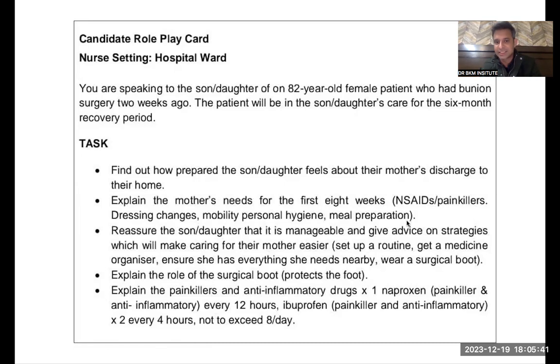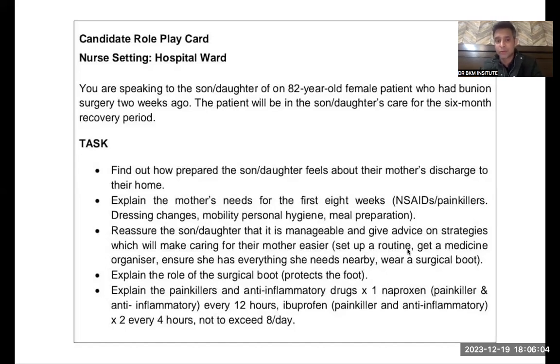See, I understand this concern is obviously genuine. I understand you are concerned about your mother, but trust me, it is perfectly manageable and it is not that difficult. Let me give you advice on the strategies which will make caring of your mother easy. So, should I explain those strategies to you? Yes, nurse, of course. Okay, so first of all, you need to set up a routine for your mother.